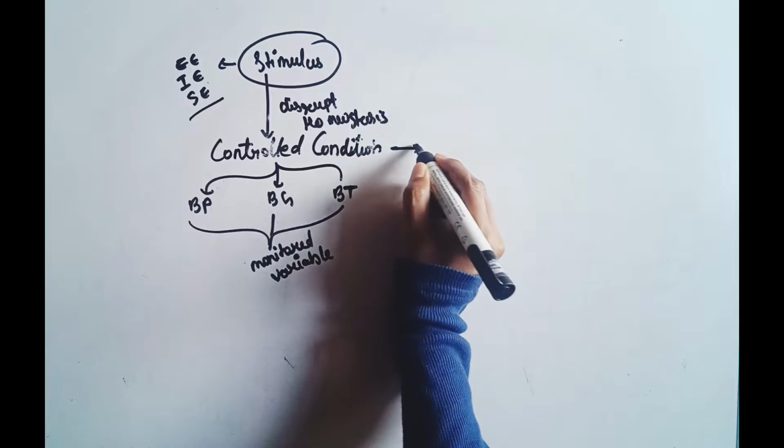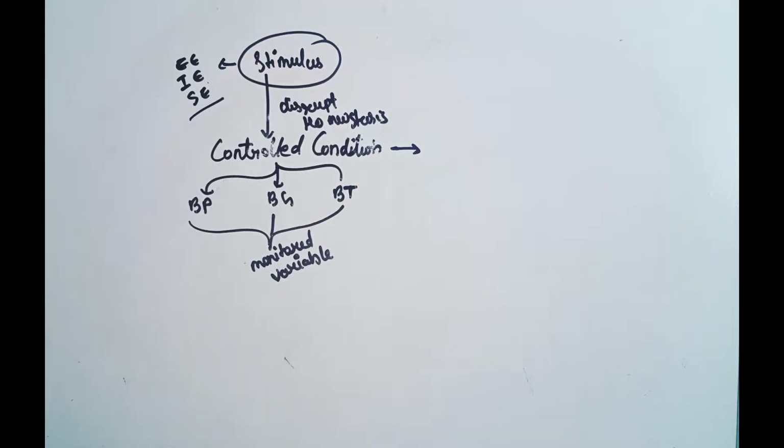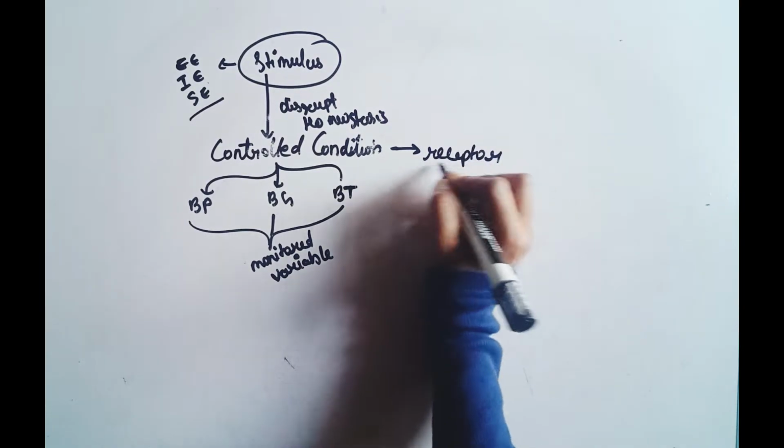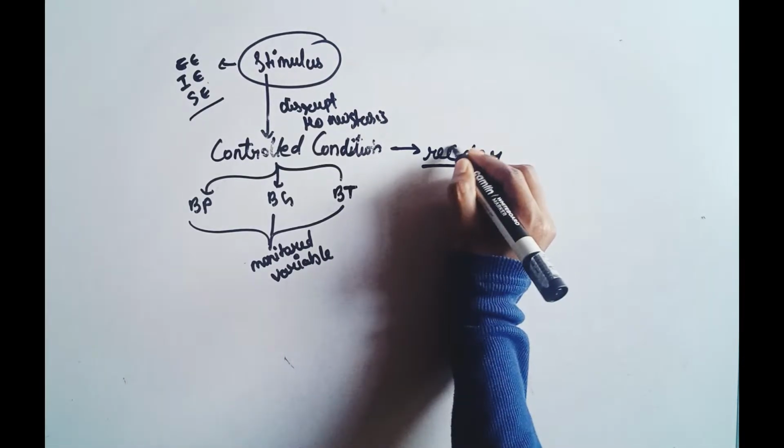Next, when the control condition changes, increases or decreases, something senses it: the receptors.